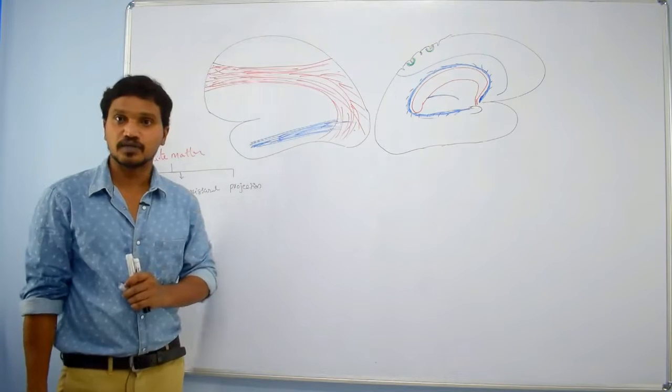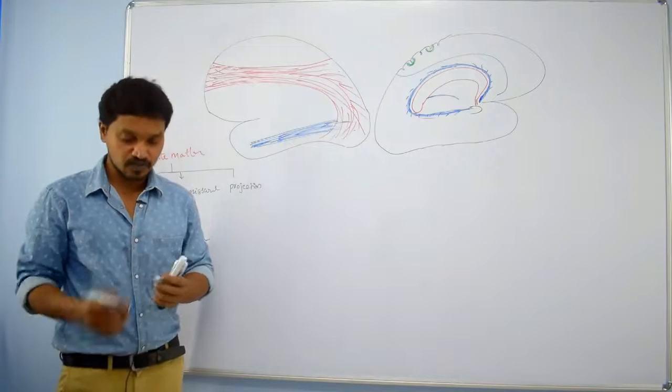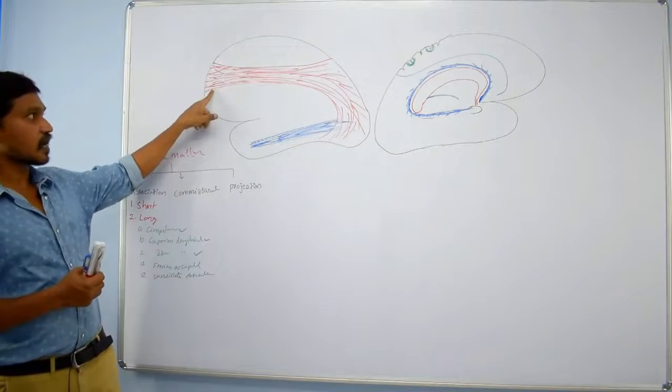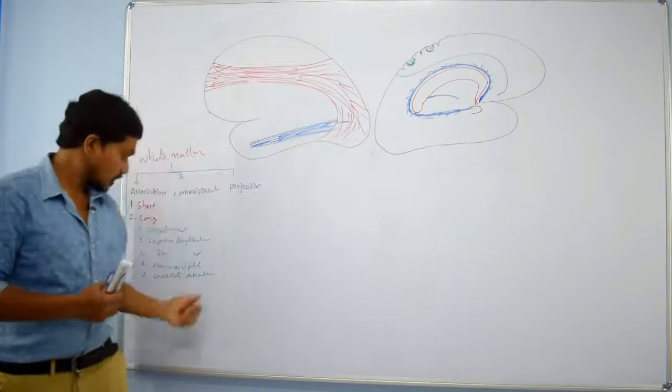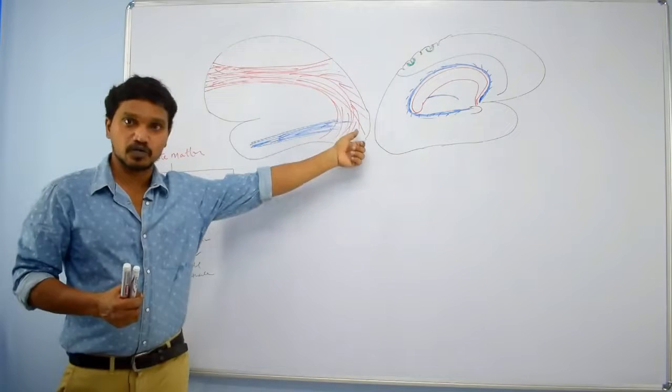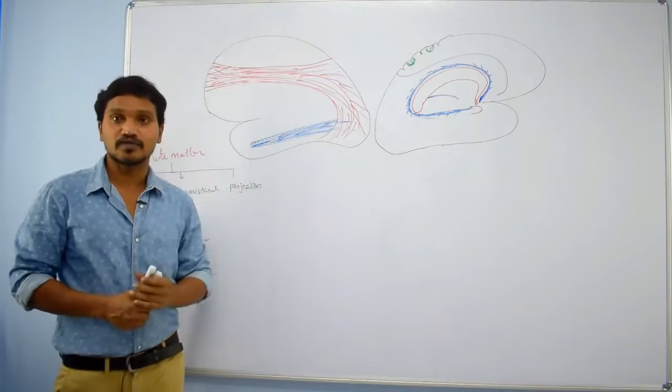Then the fronto-occipital fasciculus. Actually, these fibers also connect the frontal lobe to the occipital lobe. But what is the difference?